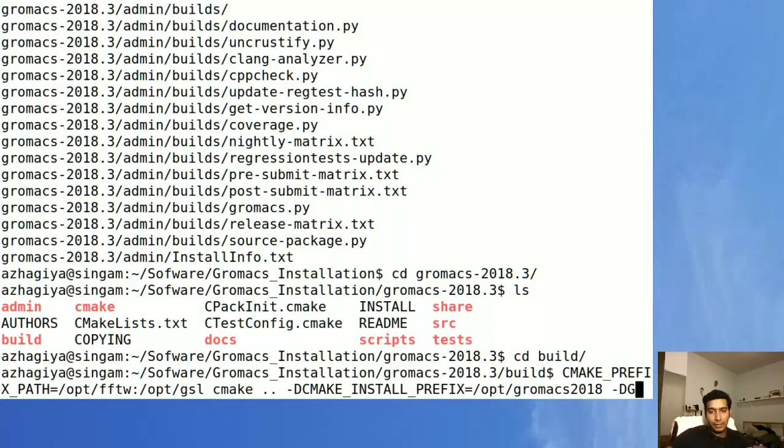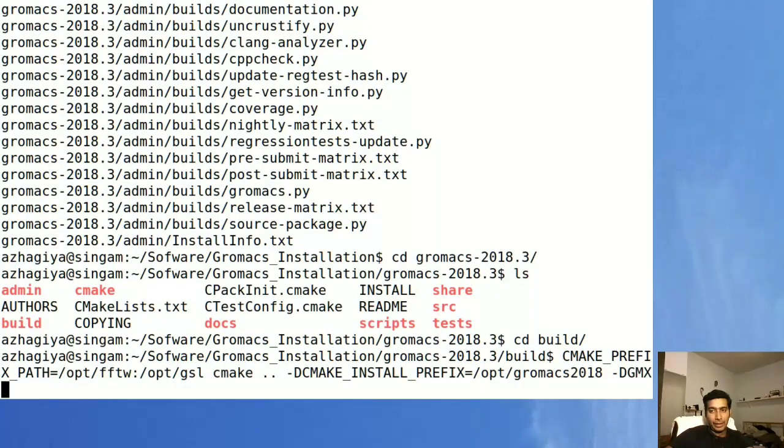And there are some options to accelerate the gromacs performance, so use these.